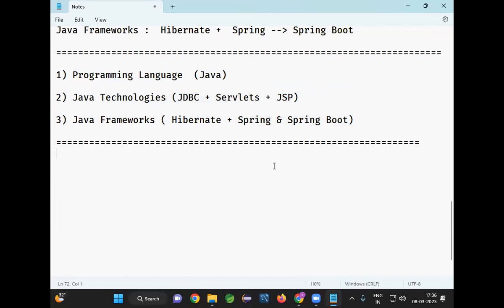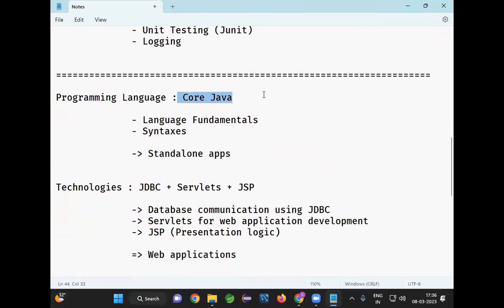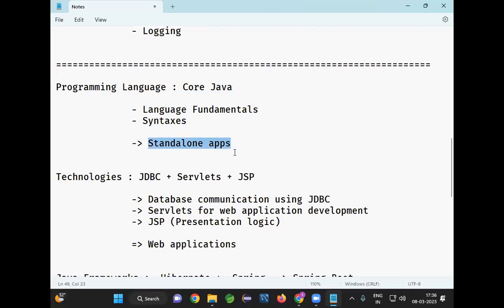Are you clear? Good. So we already know that core Java is the fundamental. The fundamental concepts of Java are available in core Java. By using core Java, we can develop only standalone applications.